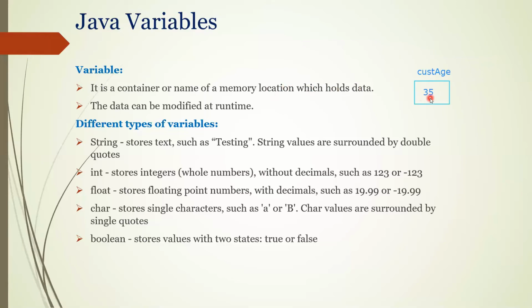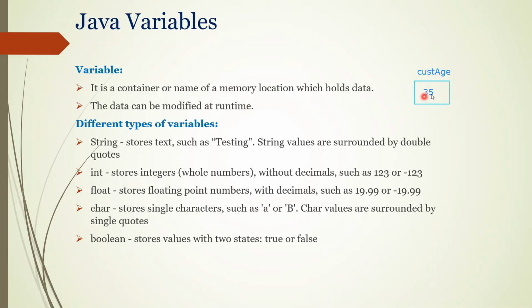That data is 35. So here it is memory, and in memory you are giving some name. When you give the name, it will allocate some space for that variable, and in that memory you can store the data. To make it simple, it is a container. A container can store or hold something. So a variable is a container, or name of a memory location, which holds the data. And the data can be modified at runtime.